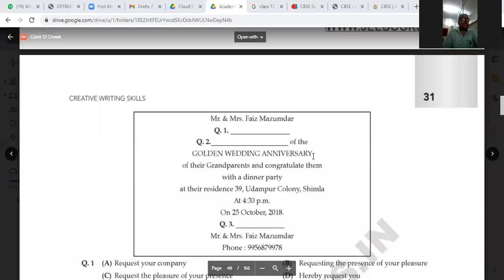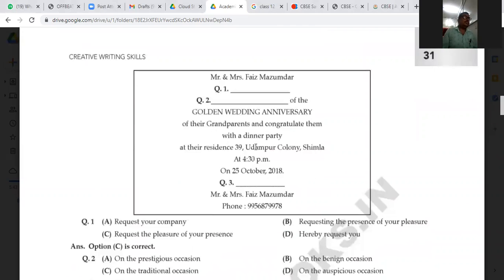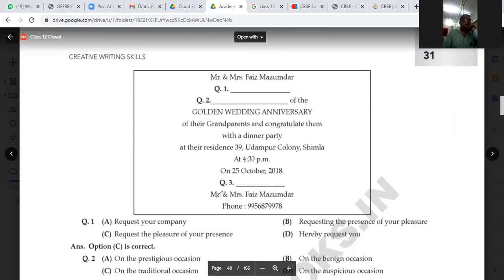In the next question, you can find question number 2: "Dash of the golden wedding anniversary." What has been given? On the prestigious occasion, on the benign occasion, on the traditional occasion, on the auspicious occasion. So what will be the answer? On the prestigious occasion, it can be.